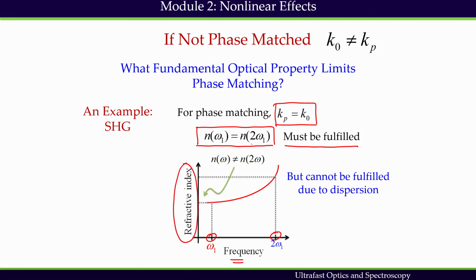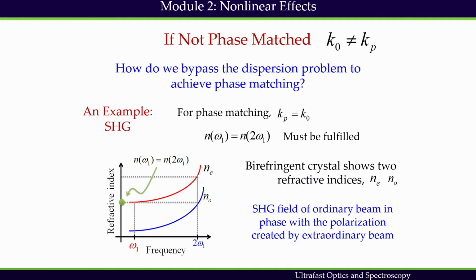So, this condition can never hold, because they are not equal in any medium, and because of that we cannot get this condition to be fulfilled easily. So, what is the solution then? The solution is to use a birefringent crystal.